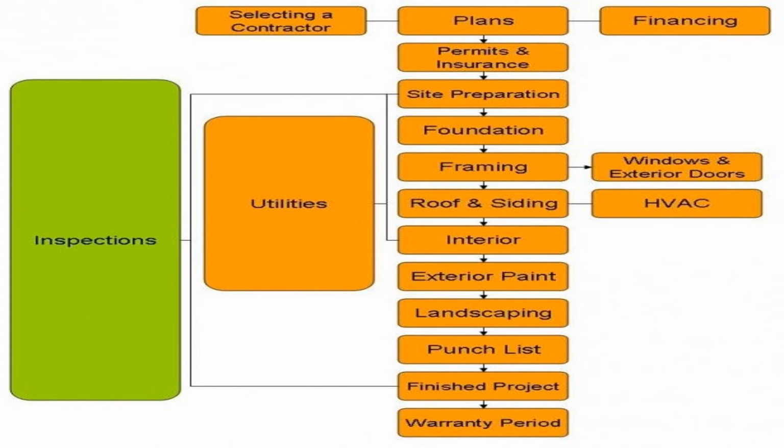Then punch list. Most contractors will walk me through the final building and create a punch list. The punch list addresses parts of the construction that are not of sufficient quality or were not constructed according to plans. It may also include items which I decide to change, resulting in a change order.